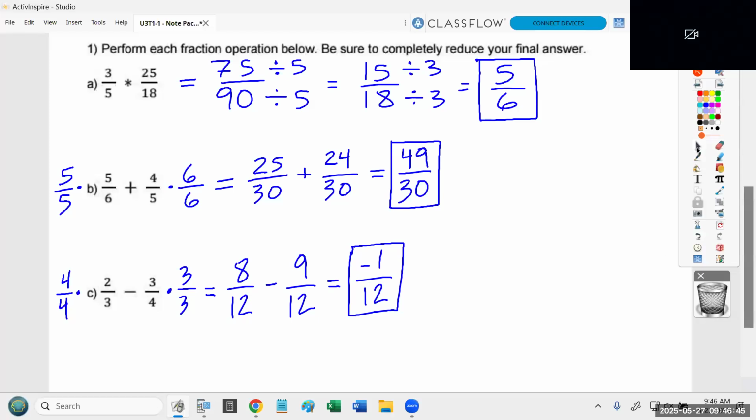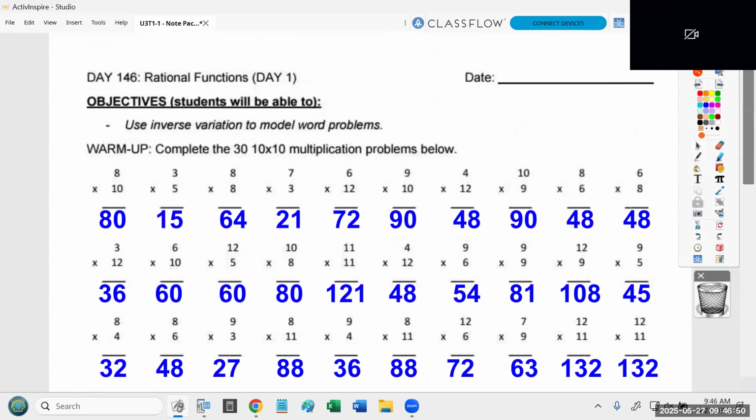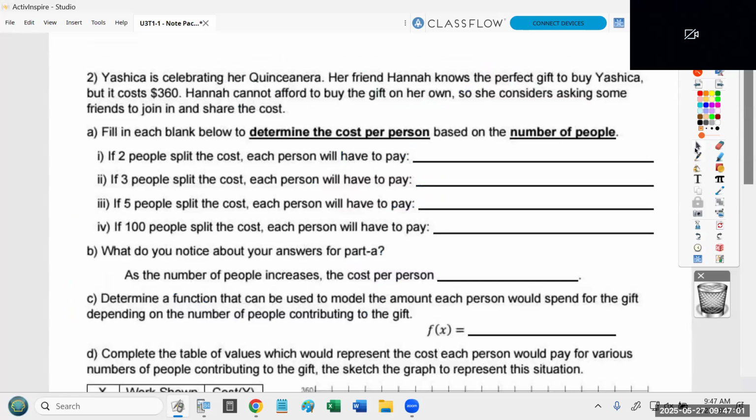All right, so we're going to change to analyzing. Notice the goal for today says use inverse variation to model word problems. This idea of inverse variation, I'll connect back to that in a moment after we read through this problem a little bit and get a little far with it.